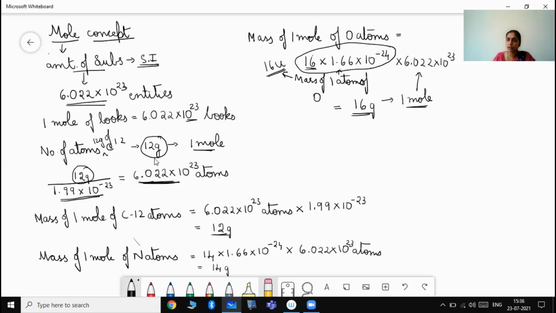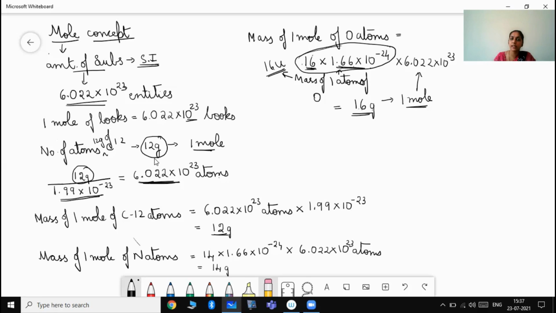I hope you're following what I'm saying. It is a little confusing, so listen to this 2-3 times and write it again and again and practice, then it will become clear. At least 2 to 3 times you write whatever has been explained. So this 16 U is the mass of 1 atom of oxygen,